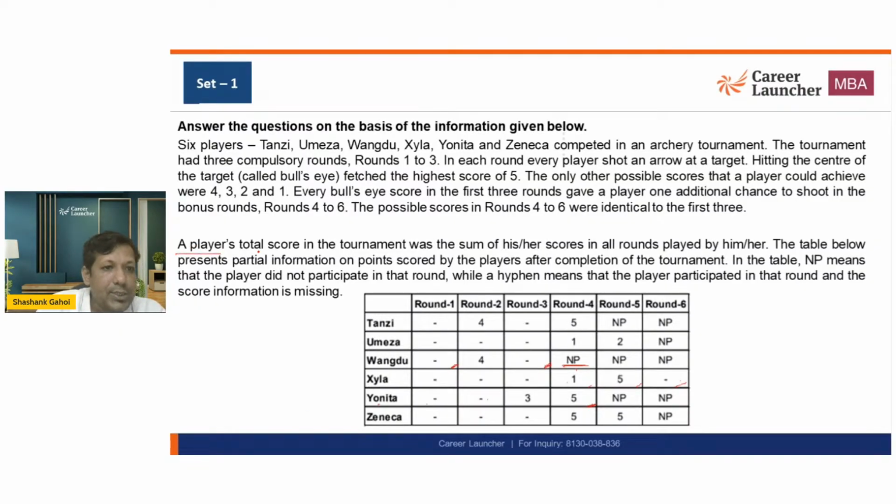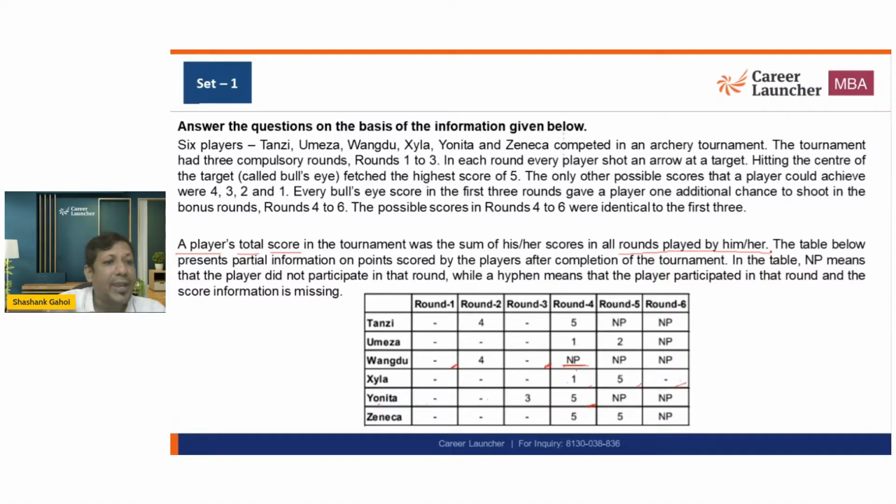A player's total score in the tournament was the sum of his or her scores in all rounds played. The table below presents partial information. Definitely, there are a lot of values that are missing. So partial information is given, and some values are missing. That means our job is to fill the table.